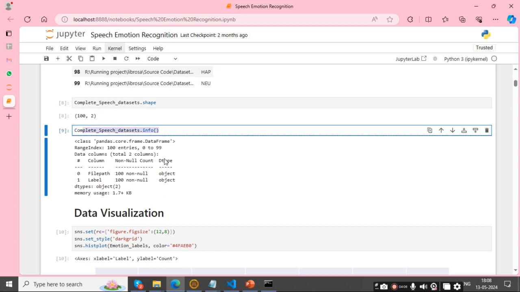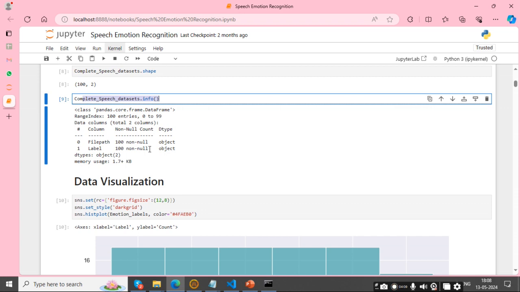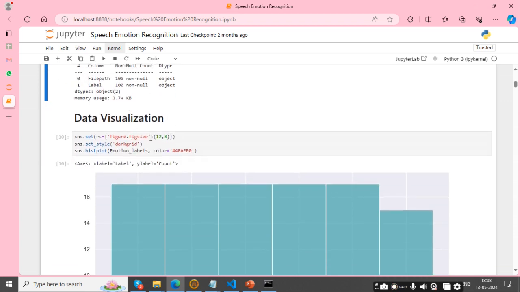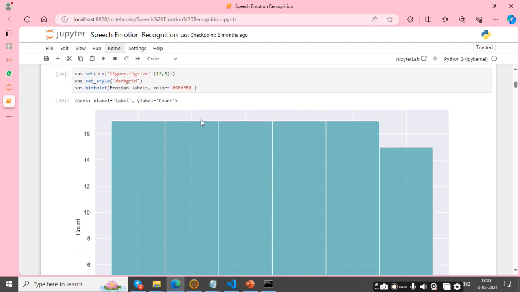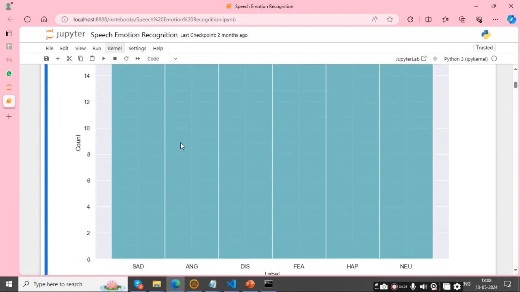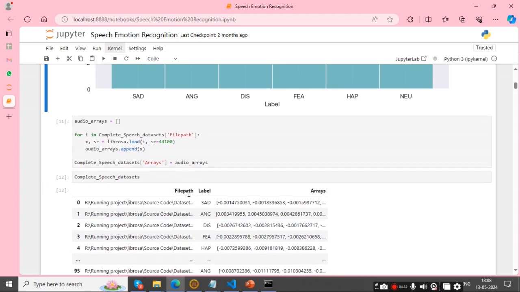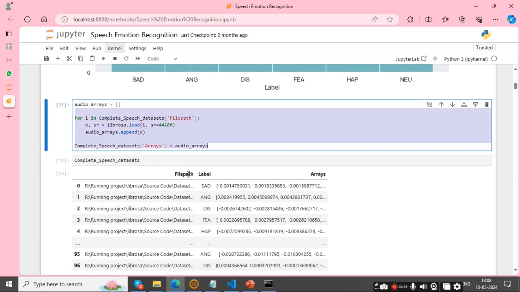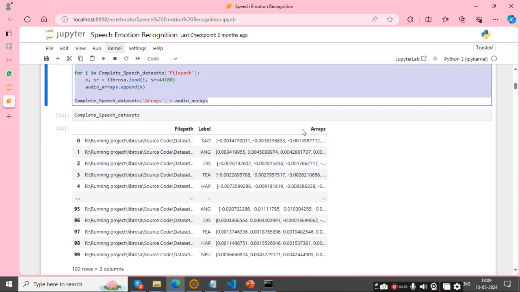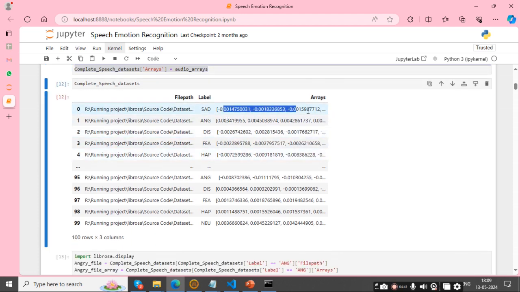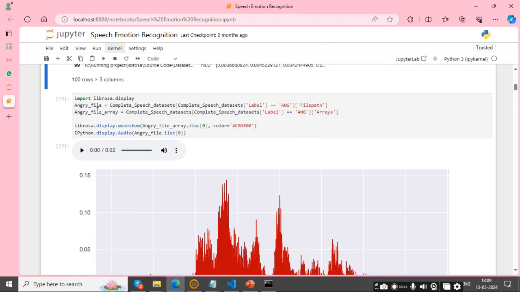Now I am showing my dataset info. It is object type. There are no null values. So now I am showing my data visualization in graph format. Here I take labels as the X label and count values as the Y label, depending on our data sets. And this is our speech data types, file path, labels and arrays. And our sample datasets are shown here.